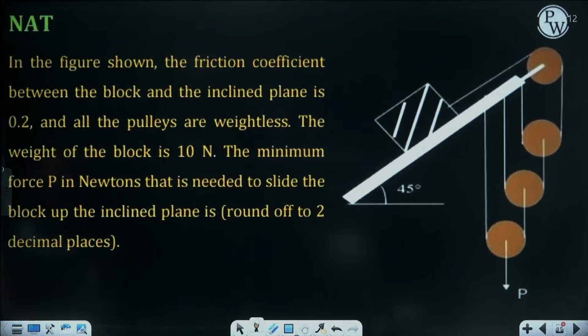In the figure shown, the friction coefficient of the block and the inclined plane is 0.2, and the pulleys are weightless. Weight of the block is 10 Newton. Minimum force P that is needed to slide the block up the inclined plane is.